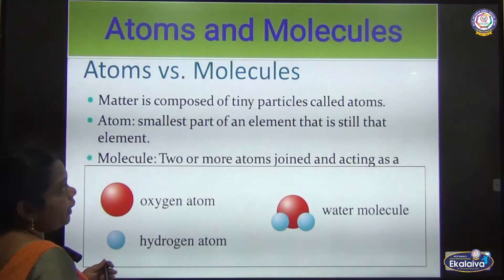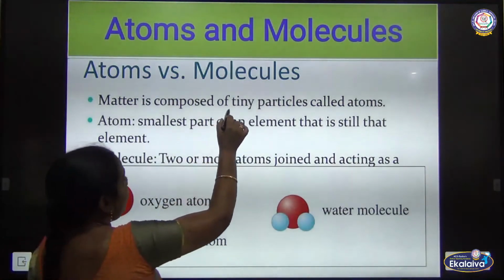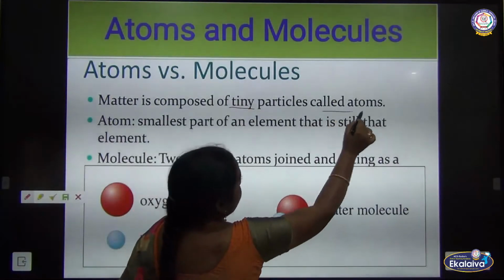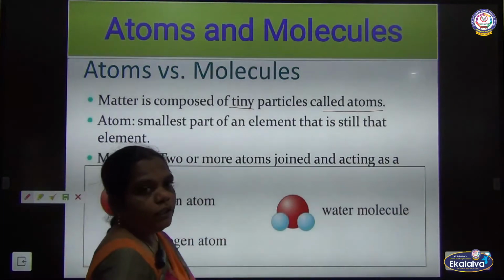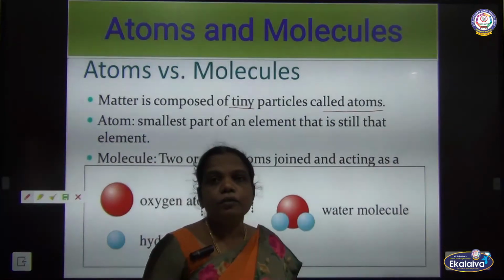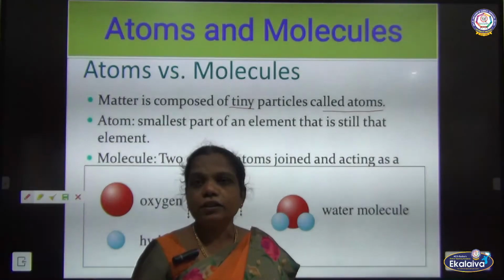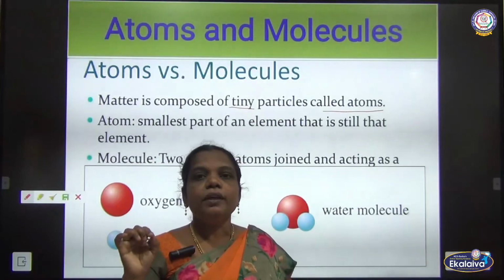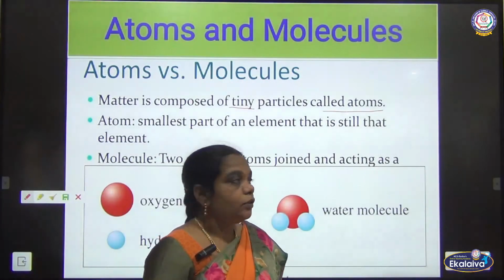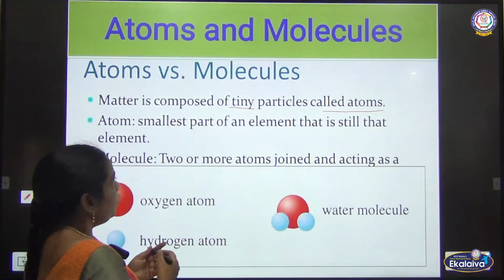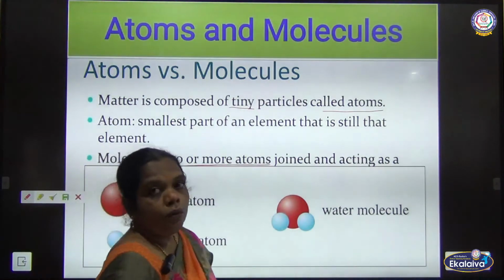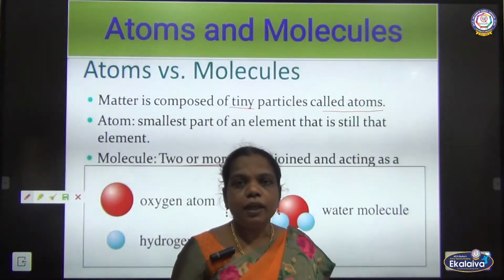So what is an atom? Atom is nothing but a tiny particle. Each and every matter in this universe is made of millions and millions of tiny particles, and that is called an atom. And molecules: two or more atoms combined to form a molecule.